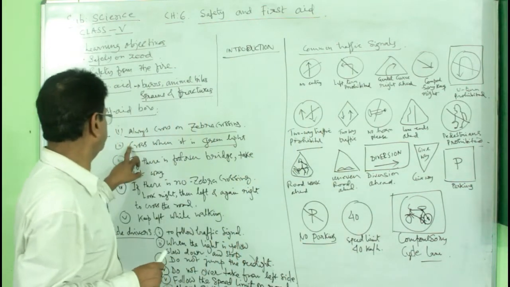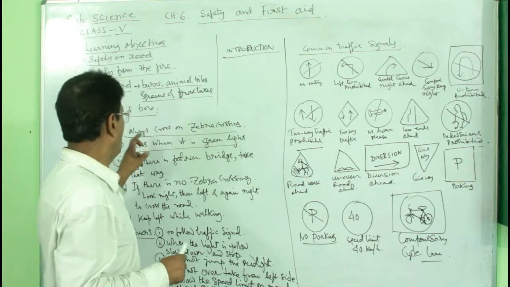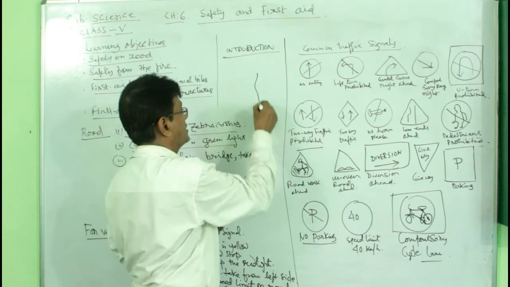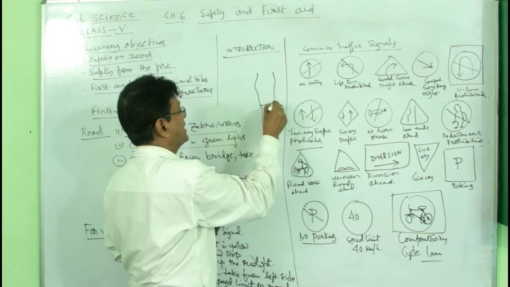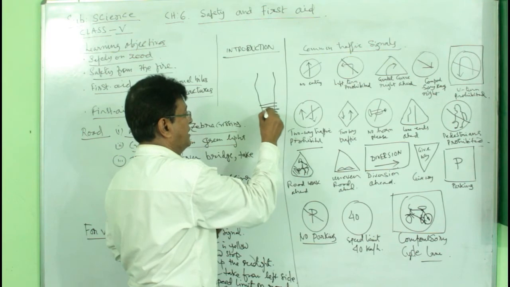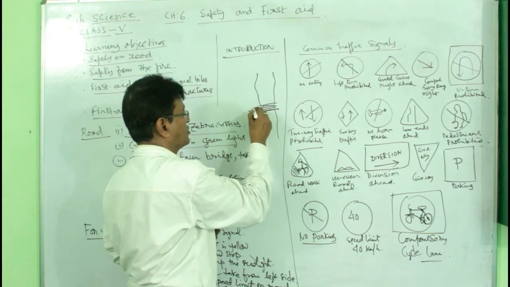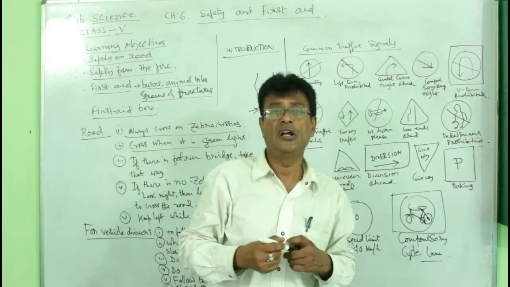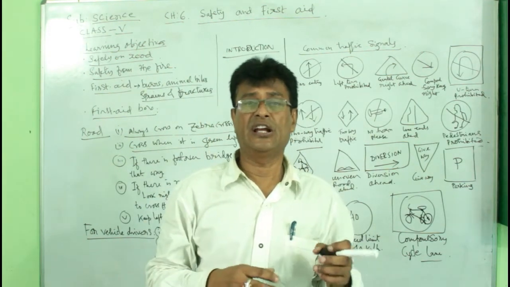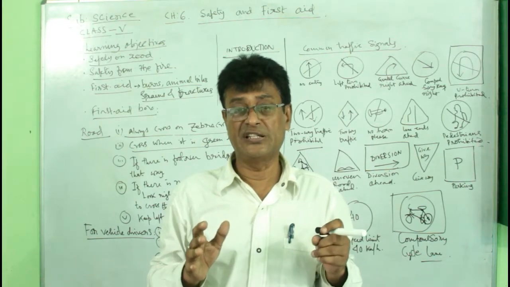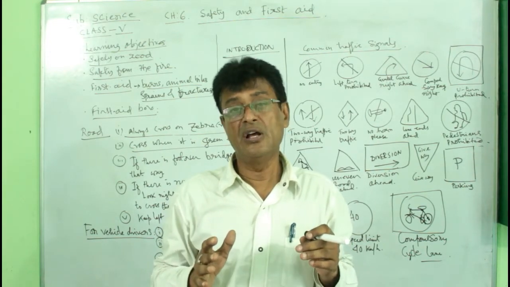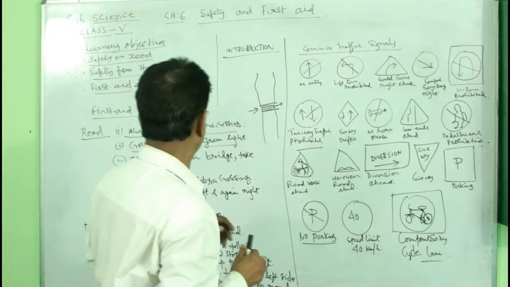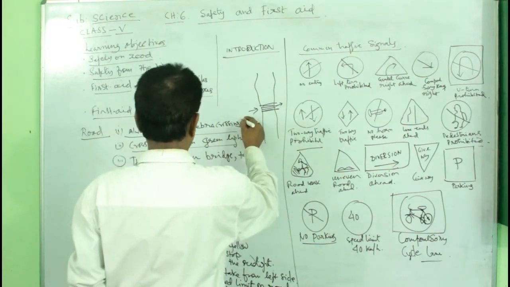Number one, when you are on the road, always cross on the zebra crossing. You see, the road goes like that, and there are zebra crossings like this. You cross the road from there because there are lights, signals and all, and drivers have the instruction that near the zebra crossing they must be very careful and slow. So you must cross the road on the zebra crossing. The first point is crossing the road on the zebra crossing.